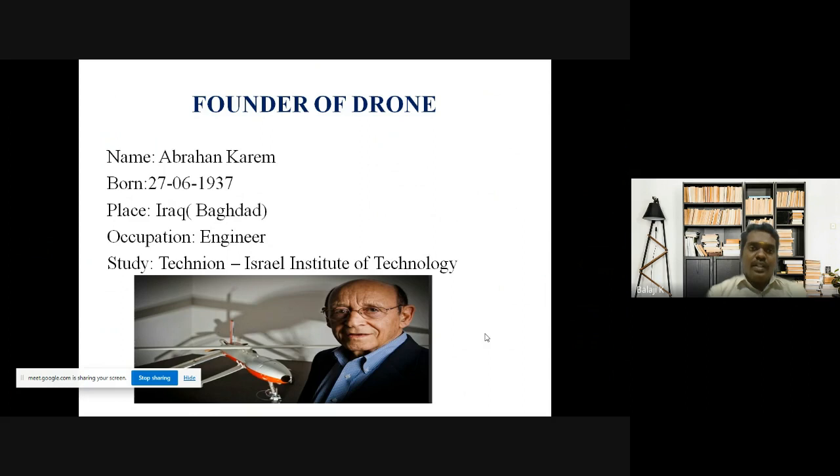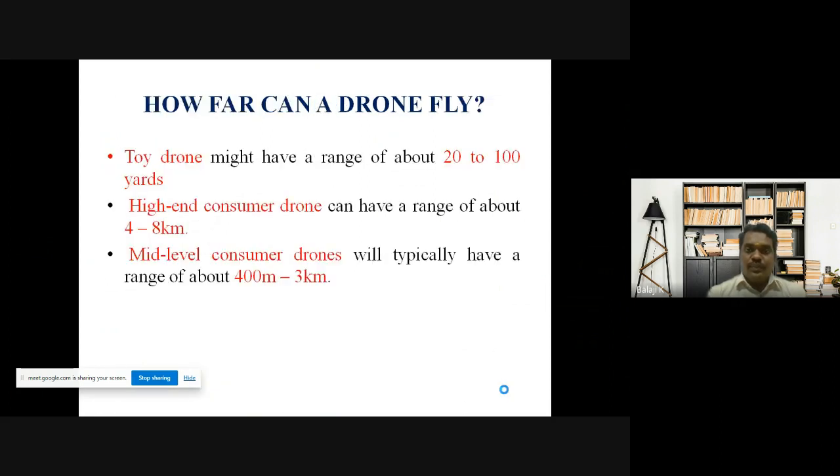He was born on 27 June 1937 in Baghdad, Iraq. His occupation is aeronautical engineer. He completed his studies at the Israel Institute of Technology. There only he started the research on unmanned aerial vehicles. That is the base for today's drone development. So that's why we say he is the father of the drone.